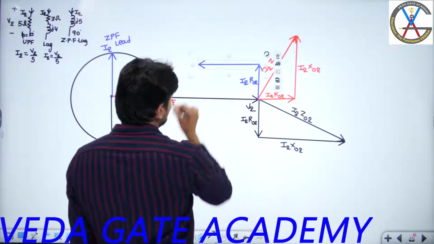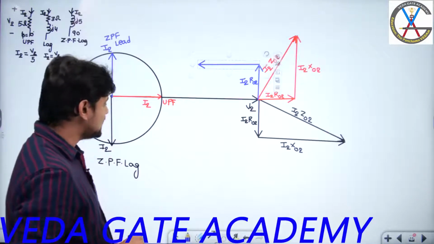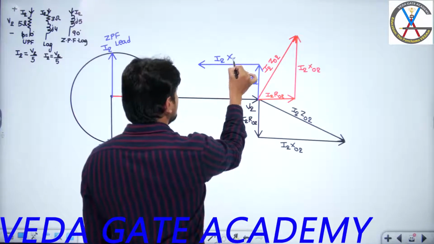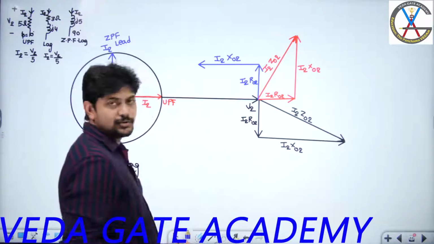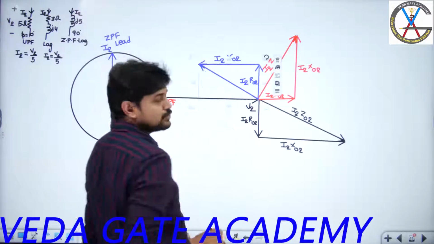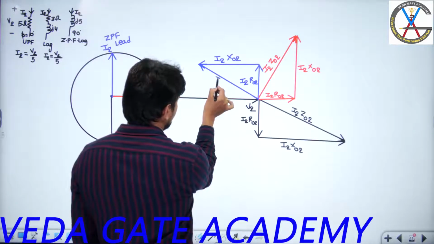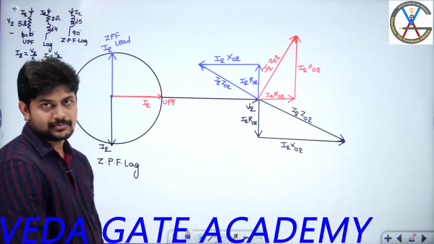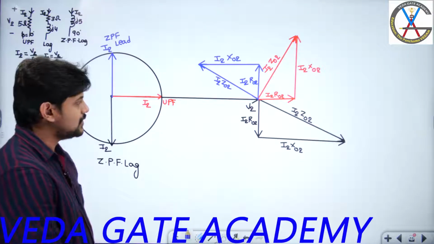This is my jI2 X02. The resultant of I2 R02 and jI2 X02 will give you I2 Z02. This is for ZPF leading, right?